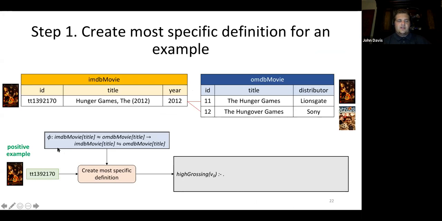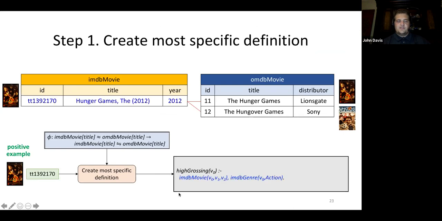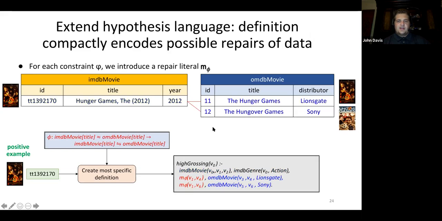The first step is to create the most specific definition for an example. We give DLearn a positive example, in this case the Hunger Games, as well as a data constraint. In this case, it's a matching dependency. That means that similarity between titles equals equality. We first gather the relevant information from the IMDb database and add it to the datalog definition. We then notice that in order to get OMDB attributes, we have to exercise this matching dependency.